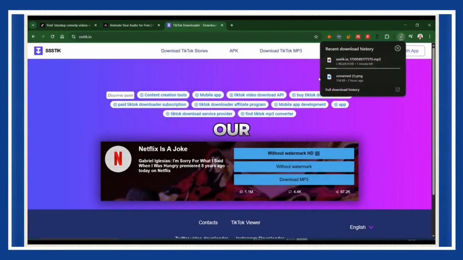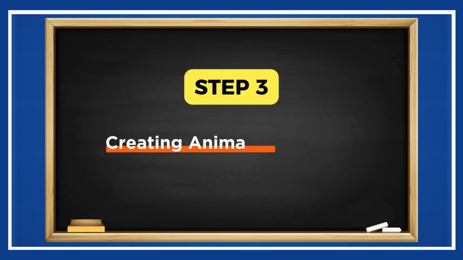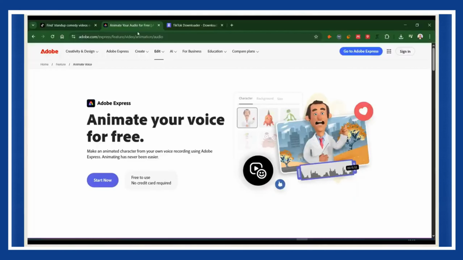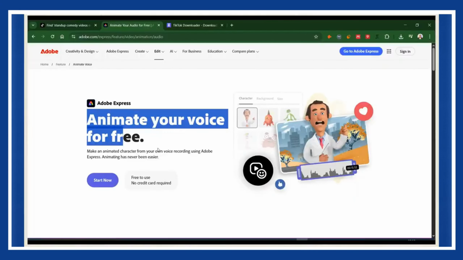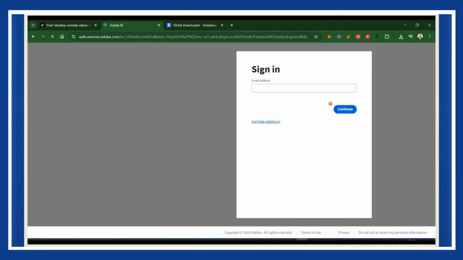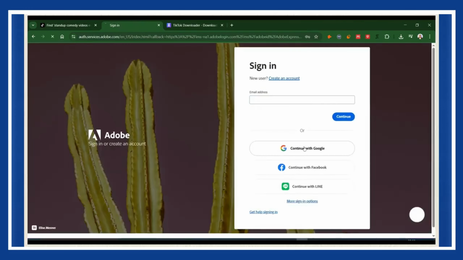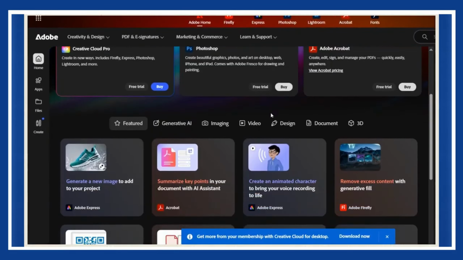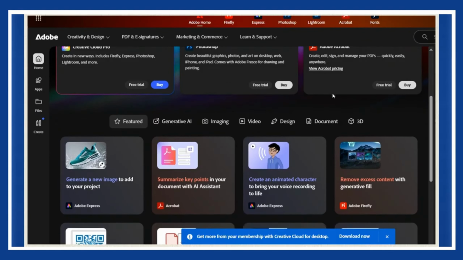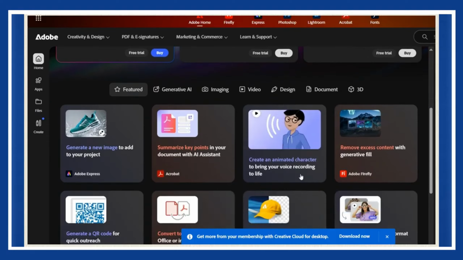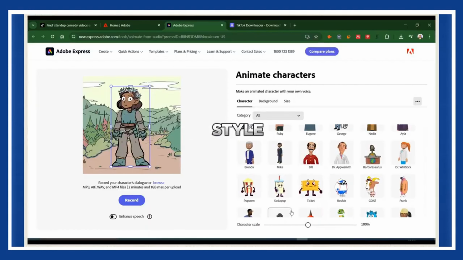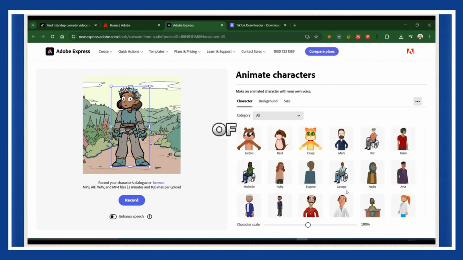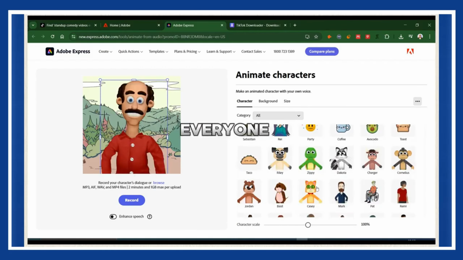Now let's go create our character, creating your animated comedian. Now this is where the fun begins. Google Adobe Express Animation. If you don't already have an account, go ahead and sign up. It's free and you'll want to use this tool a lot. Once you're in, scroll down until you find that animation feature. You'll see a feature called Create an Animated Character. Click it. Suddenly you'll see all these cartoon-style characters. You might even recognize some of them from social media because, yeah, everyone uses this tool.